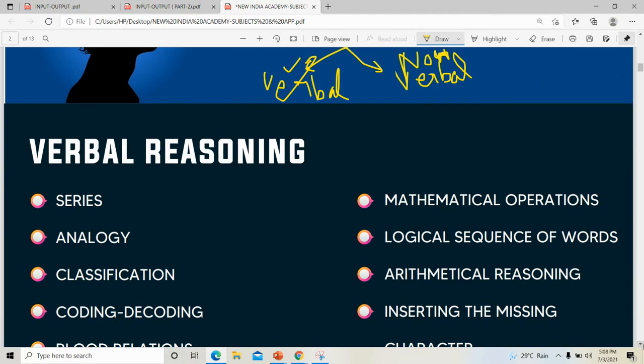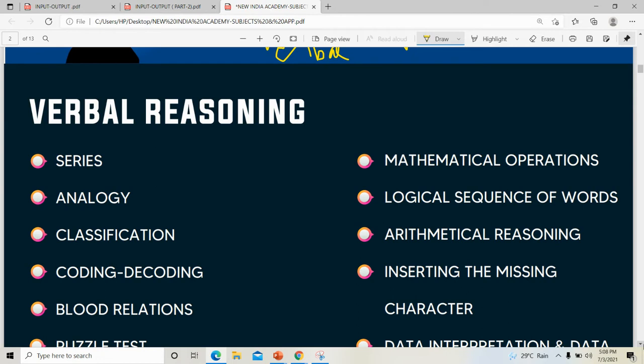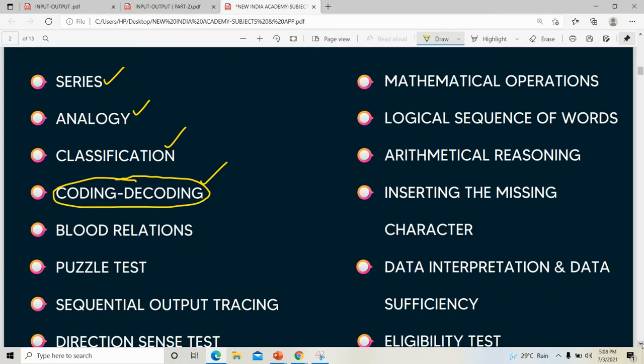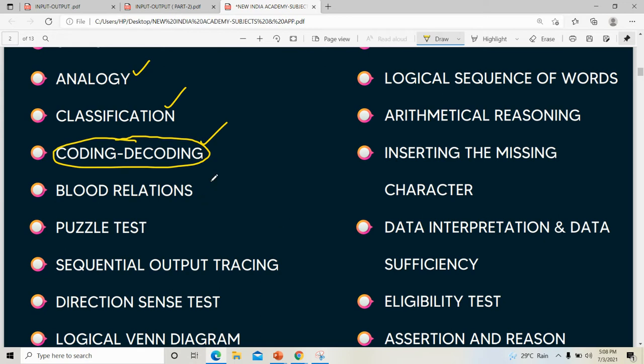Yes, in short time. So in verbal reasoning itself, there are a lot of topics like series, analogy, classification, then coding and decoding. Coding and decoding is a separate topic, but we use it in input output also. You saw that yesterday, right? Then comes blood relation. You know about blood relation. Then puzzle is a very good topic. We can score well.